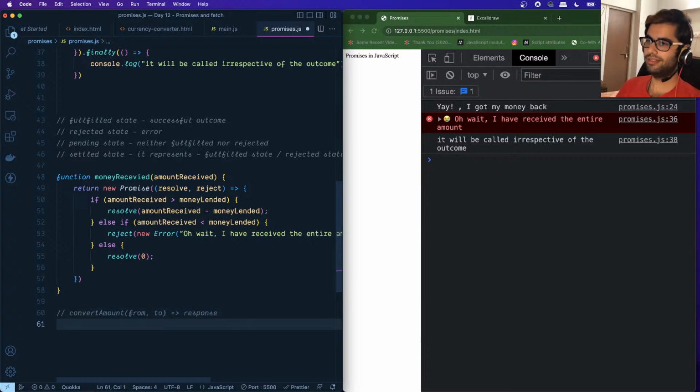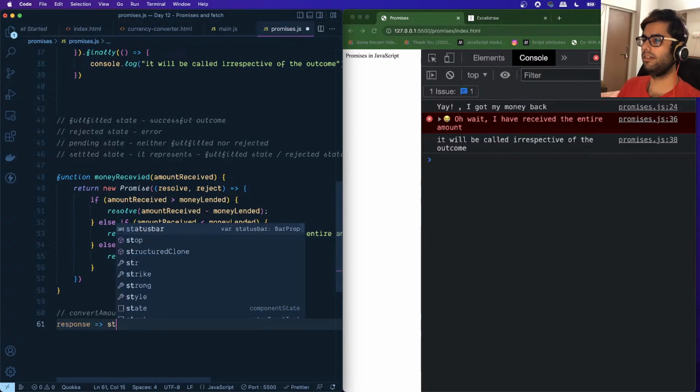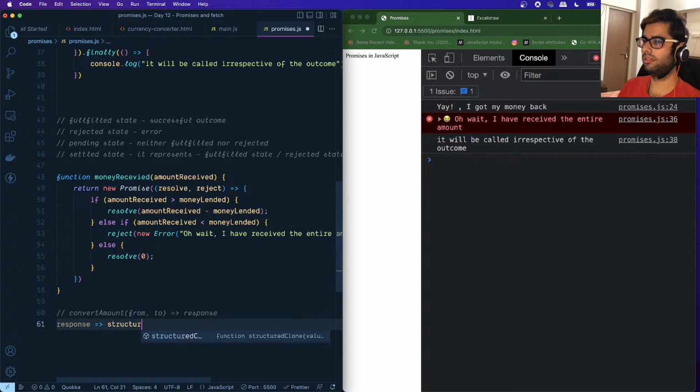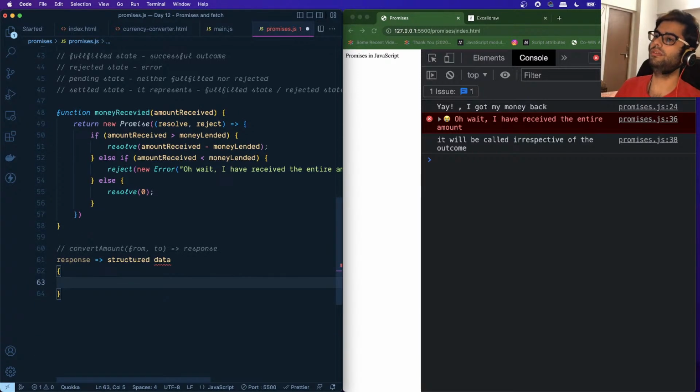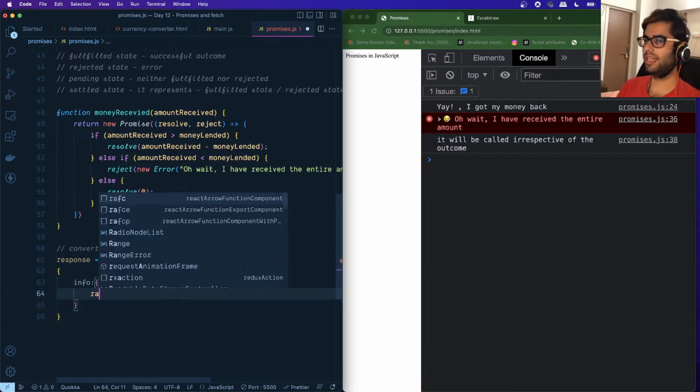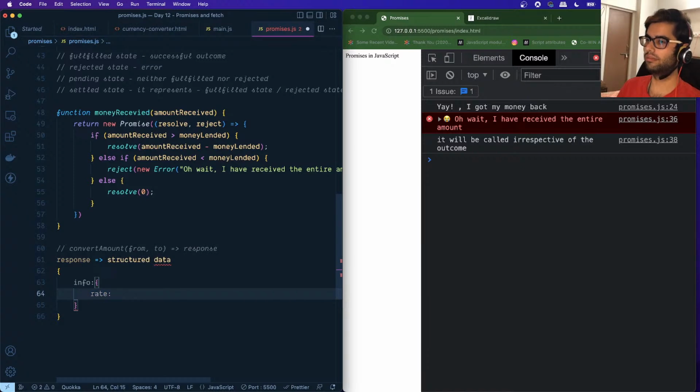This response will be represented as structured data. So we might get something like the info, which will give us the exchange rate. For example, the exchange rate of one US dollar to rupees is 81.